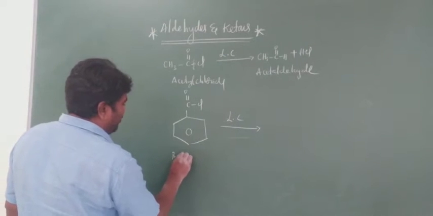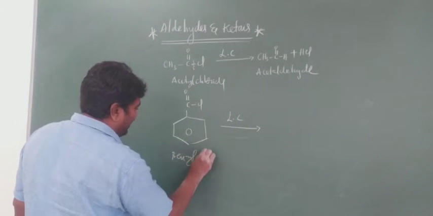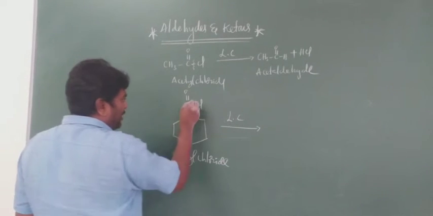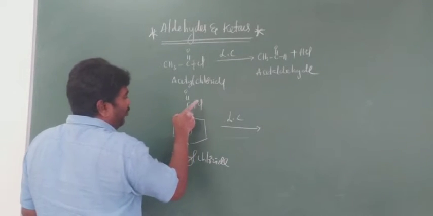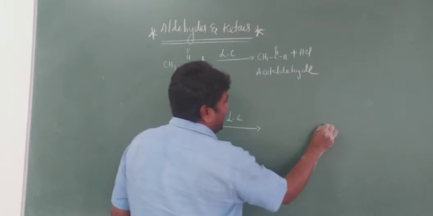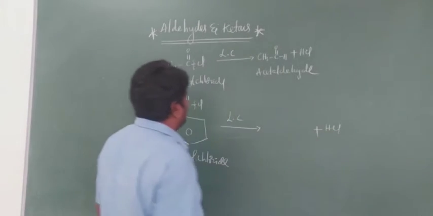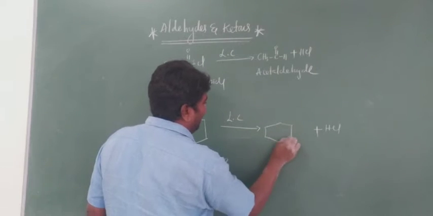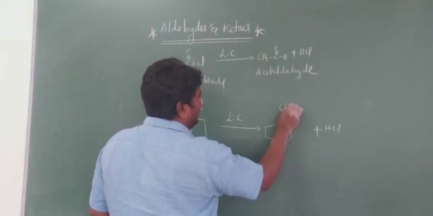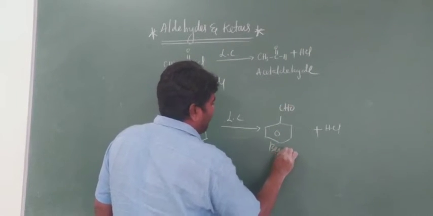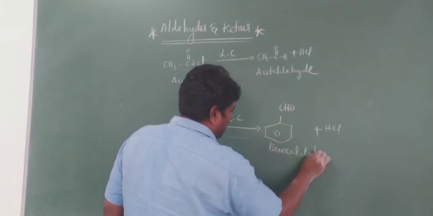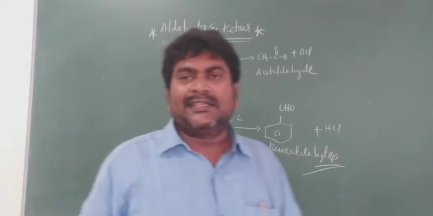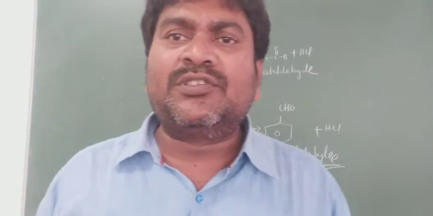Same thing here, bond breaking, and one hydrogen and Cl form HCl. Next is this one, benzaldehyde, with CHO. This is benzaldehyde. It is a very important reaction. That's all for Rosenmund's reaction.